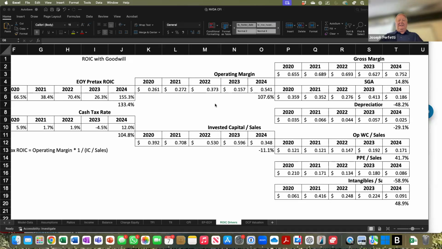Additionally, their depreciation went from 3.5 cents in 2020 to 2.5 cents in 2024, almost a 30% decrease. Again, look at the equation, this decrease helping the operating margin increase so substantially. Great job. Good job. All right. So what we pointed out is all three of those factors help improve the operating margin, which was a driver of the ROIC going up.